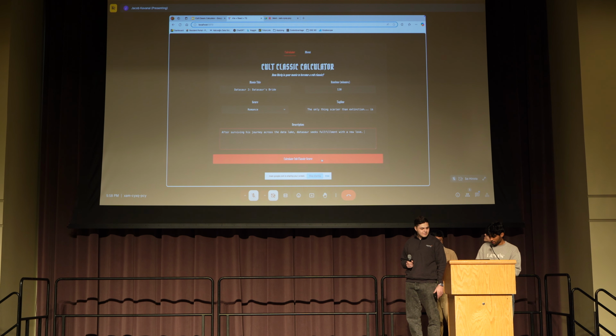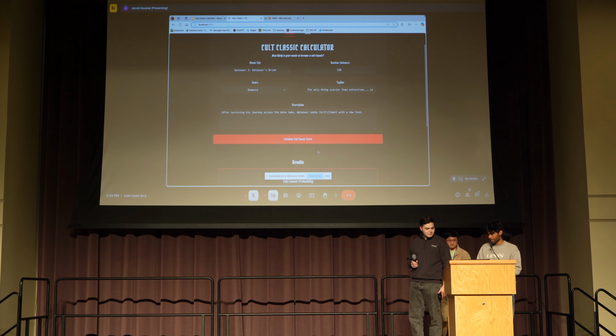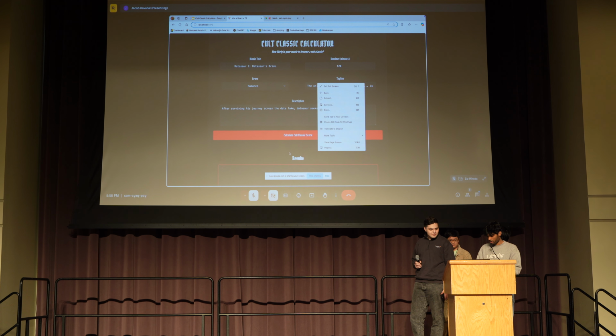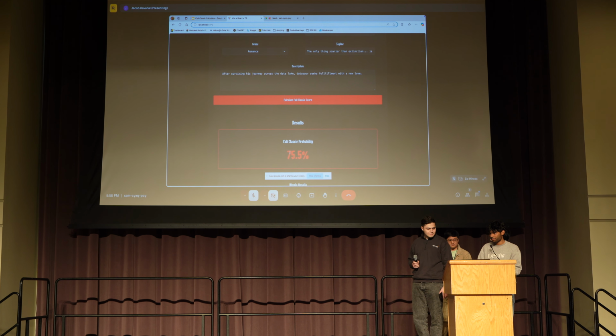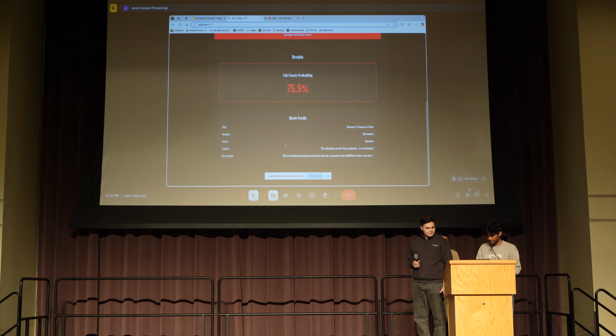Essentially, you would click the Cult Classic score, and it would calculate it and give you a score. So Datasaur is 75% likely to be a cult classic. Good for us. And we essentially just return the rest of the movie details.